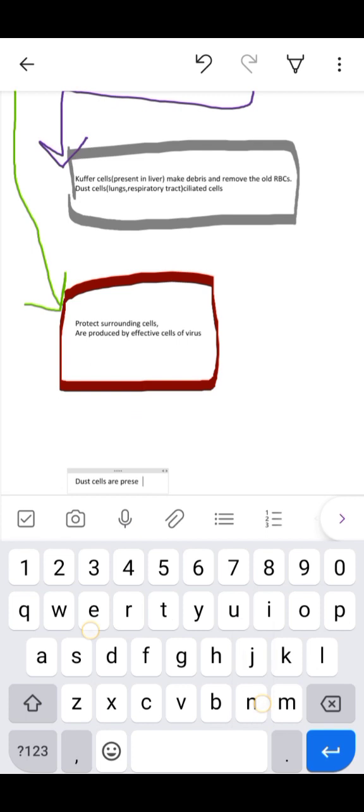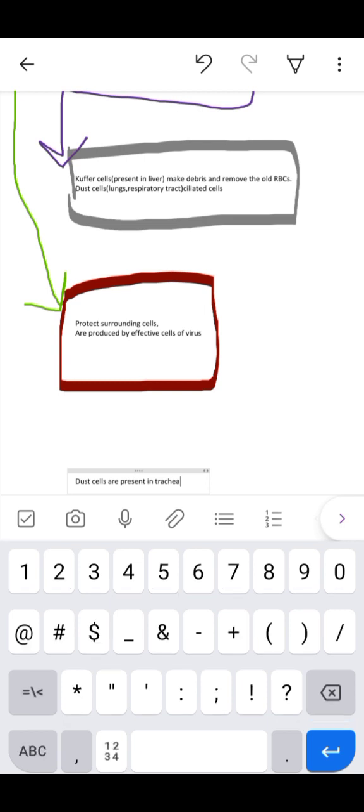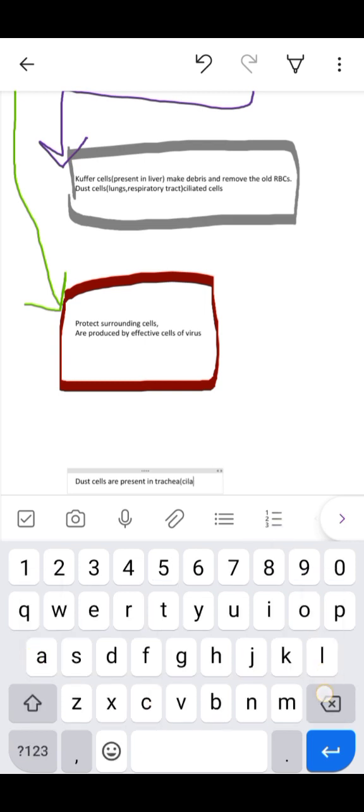Okay, as I told you, these cells are present in the trachea. This is an MCQ, mention it down. These are present in the trachea, and these are the ciliated cells.